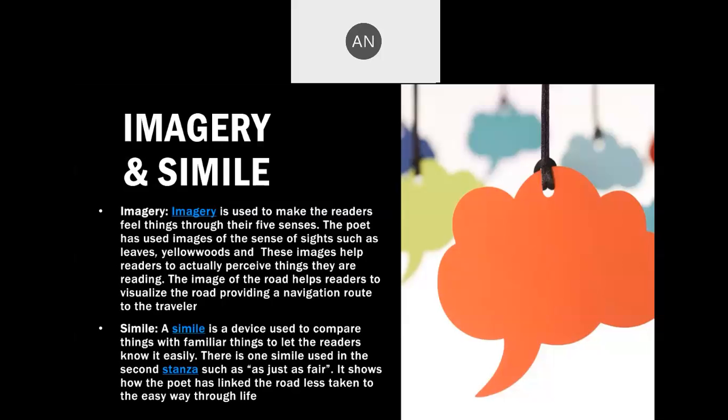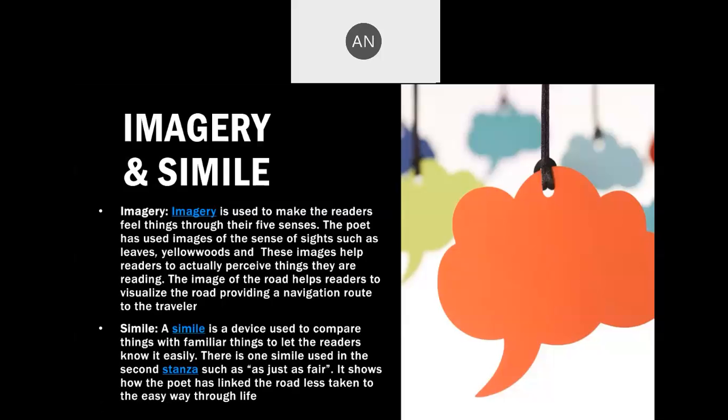When I say "life is like a road," then "like" and "as" have been used. Simile: a simile is a device used to compare things with familiar things to let the readers know it easily. There is one simile used in the second stanza, "just as fair." So, "as" has been used. It shows how the poet has linked the road less taken to the easy way through life.